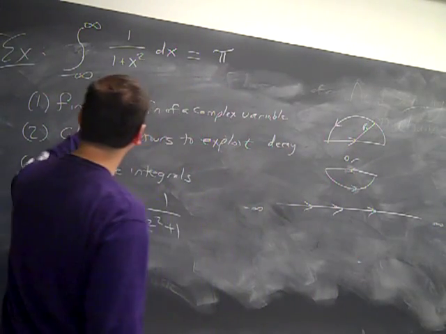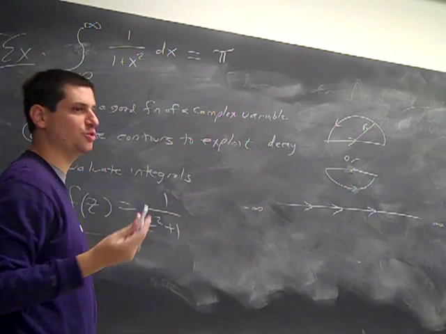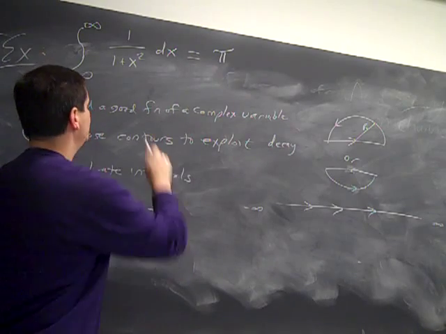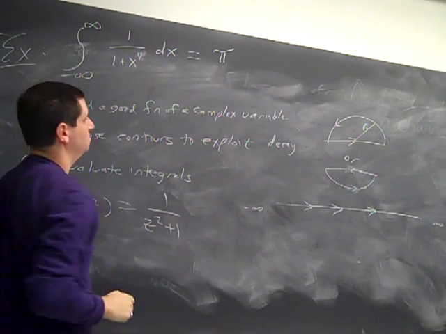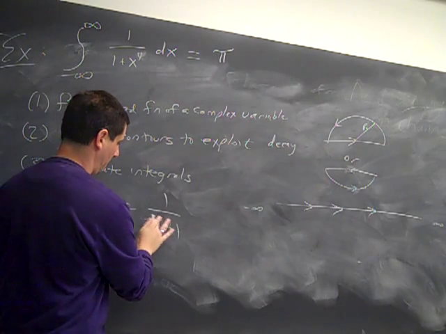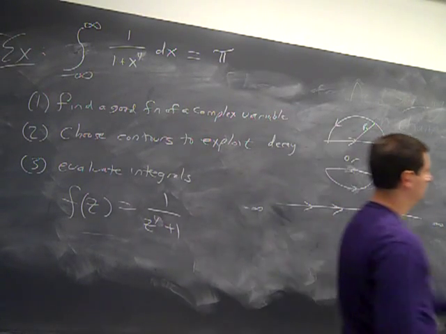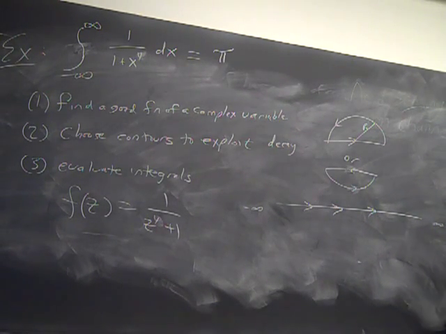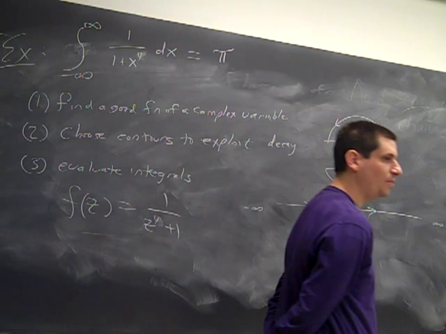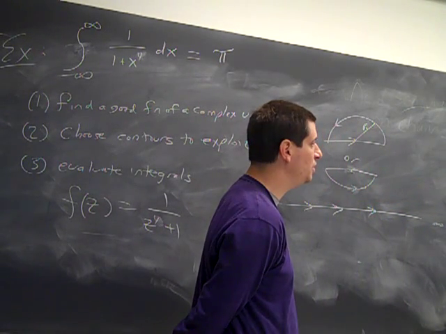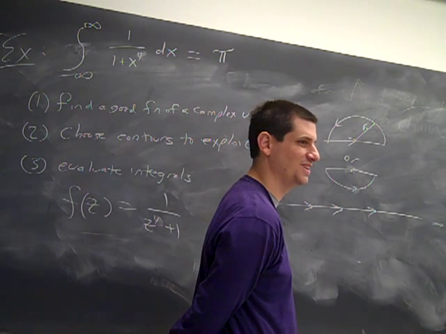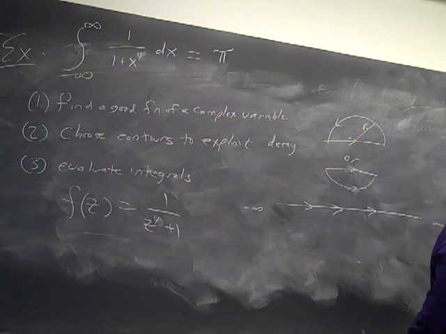What if I replace the 2 with a 4 or even a 20? I'll replace it with a 4. It's really nice to be at the blackboard. Do I still have the right decay up top? If I replace this with a 4, this becomes r to the 4th. My handwriting is so bad, my 2's and 4's are not so bad. Right? So if I replace those with 4's, no problem, I still have the decay I need. What's the only thing that changes? The poles. So where does the function have poles?